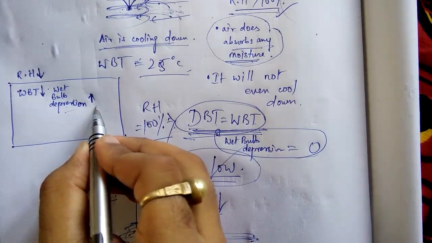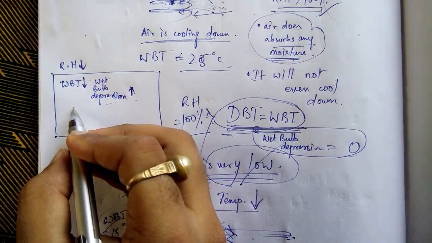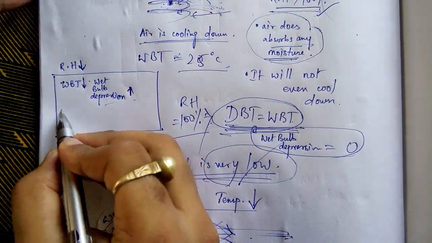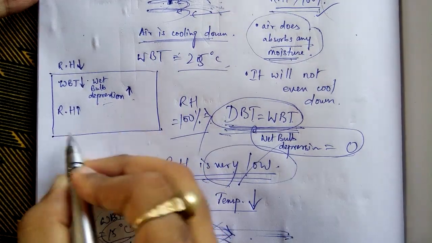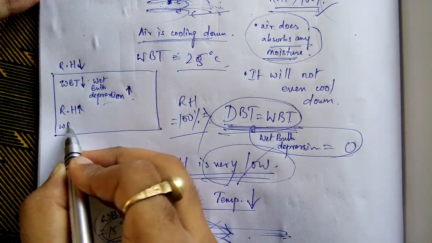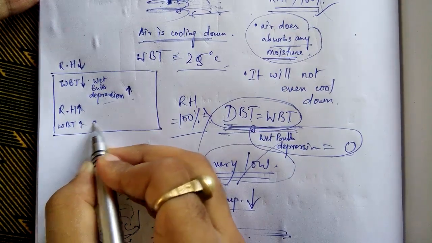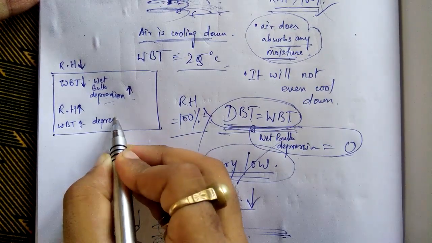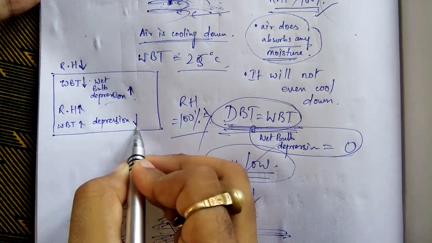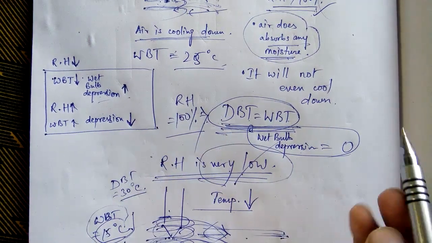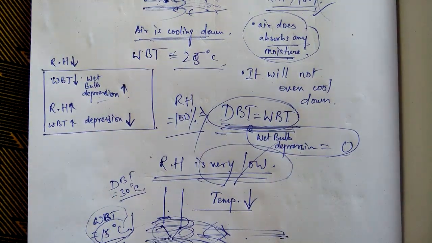Wet bulb depression will be high, and the reverse is the case when relative humidity is high. When relative humidity is high, then WBT is also high and the wet bulb depression is low. Okay, this concept is very clear to you, I think.